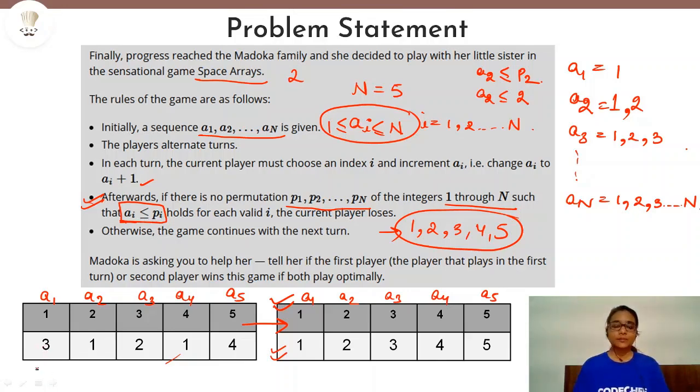But is that true? Because you can very well see that in this sequence, we have 1 here, we have 1 here. So why not replace this 3 by this 1? In order to place the correct values at the correct positions, we can sort this array. What will be the benefit of sorting? In this permutation, we have this one basic factor that it is arranged in ascending order. Similarly, we want our initial sequence to also be in ascending order. Only then will we be able to match it with our permutation sequence.